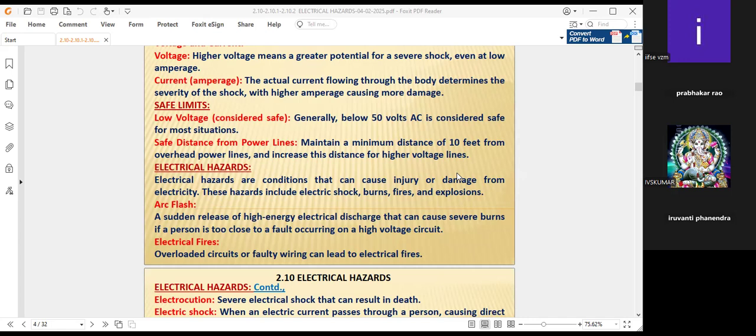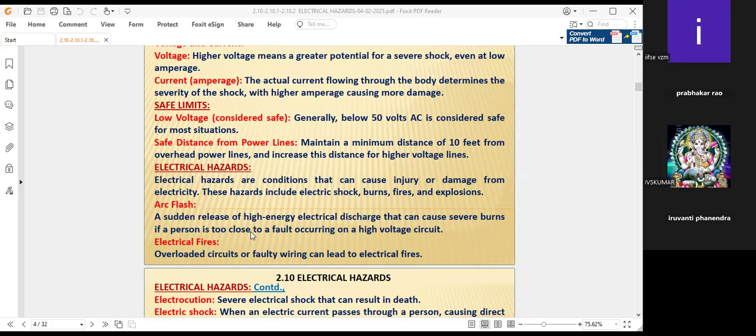Definitely, the sudden release of fire will cause severe burns, with serious consequences for a person very close to that high voltage circuit. Electrical fires are also a hazard: overloaded circuits or faulty wiring can lead to them. We have to make sure all the safety measures are taken. In the coming slides we will discuss the measures to avoid these hazards, as well as some safety precautions.